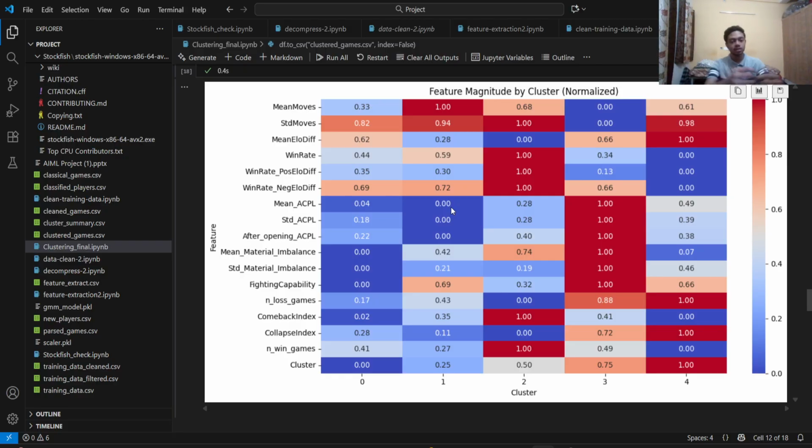I'm not sure whether I mentioned the lower the value of ACPL, the better it is, since it's a measure of loss in centipawns, so the lower the loss, the more accurate the player plays. So as you can see, the mean ACPL and the standard deviation of ACPL values are very low for cluster 1, and the mean number of moves is also very dominating. So this could mean that the player generally plays long and accurate games. So it's more of a very technical player.